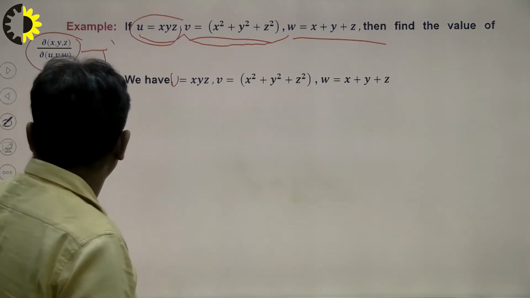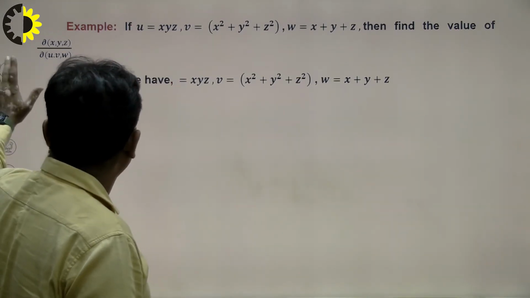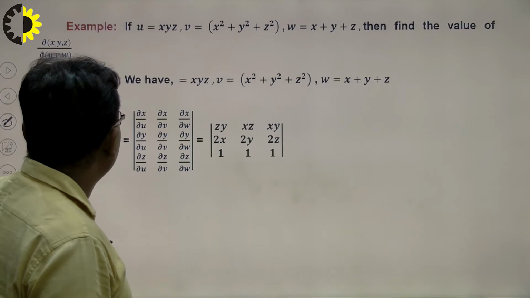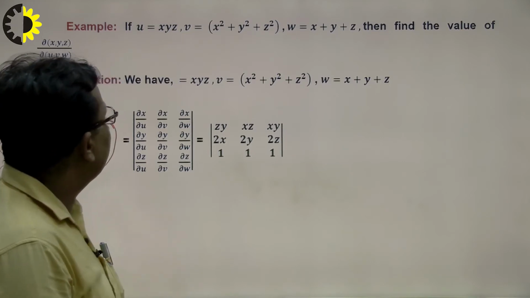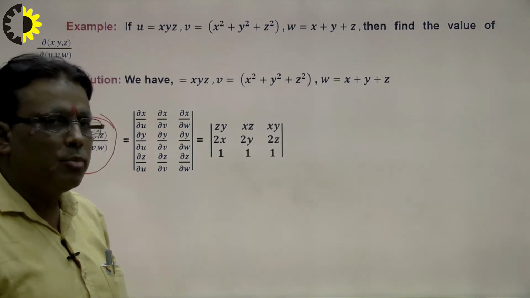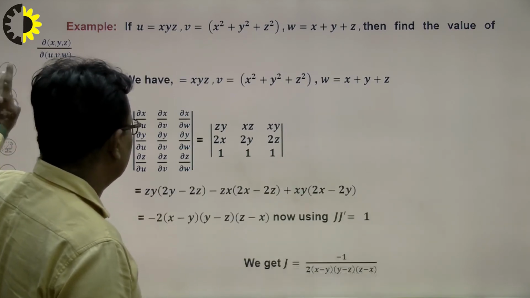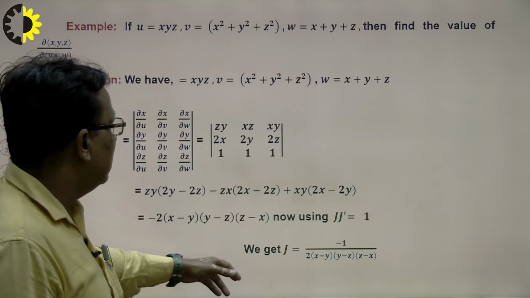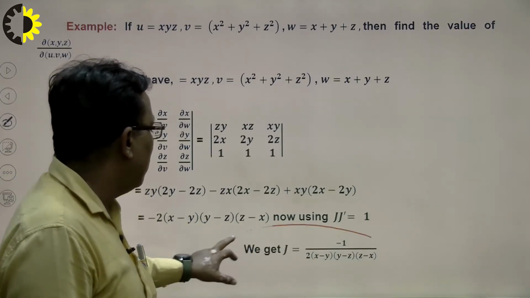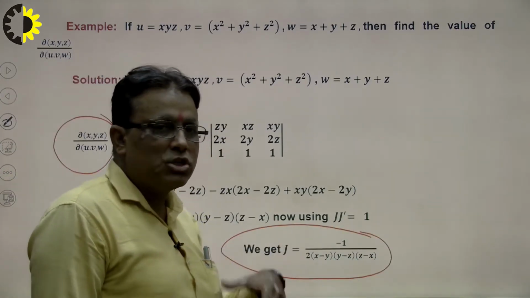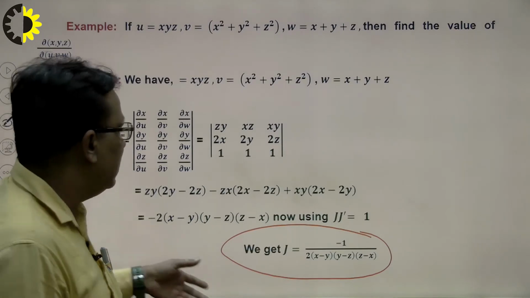So how to calculate? We see here. First of all, I calculate the Jacobian of x, y, z with respect to u, v, w, and calculate the problem in the same manner. In this way we can find out our problem and calculate the value. J dash will be 1 upon J, this is the reverse. First of all we calculate J and then calculate J dash. In this way we can find out our problem.